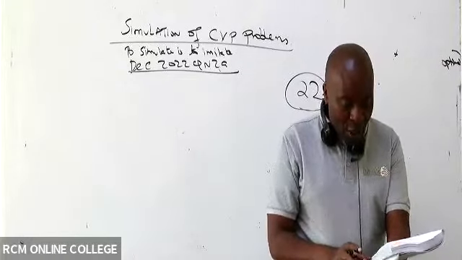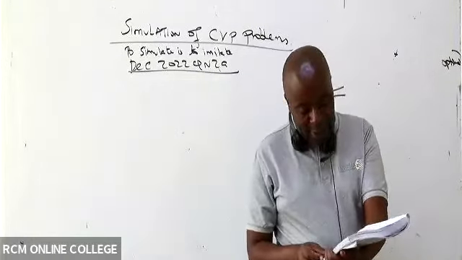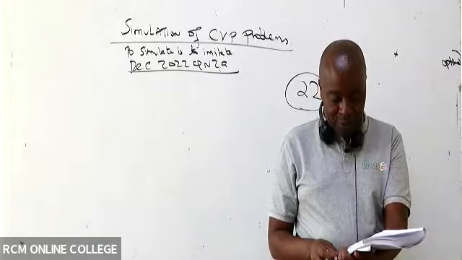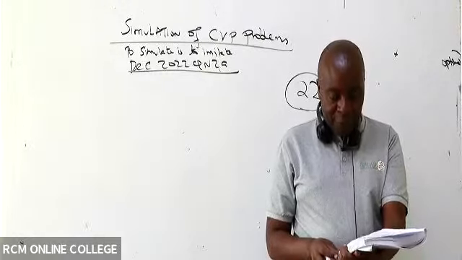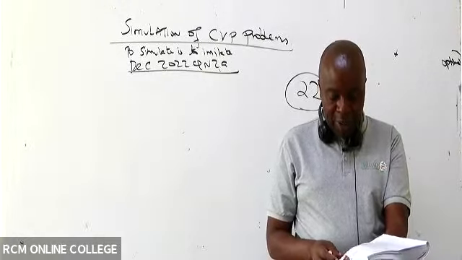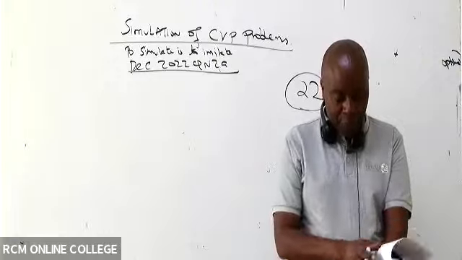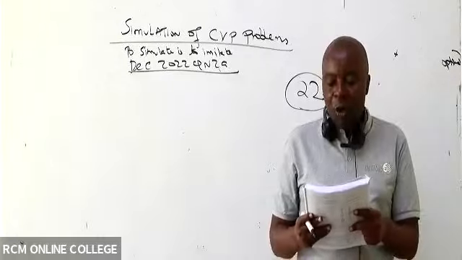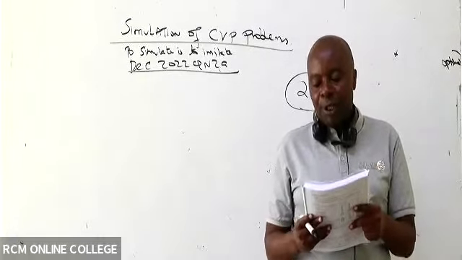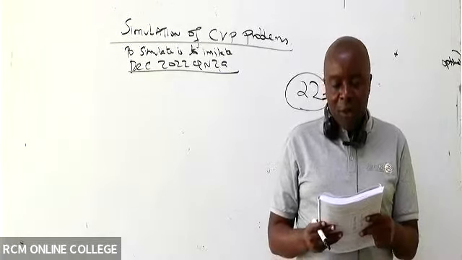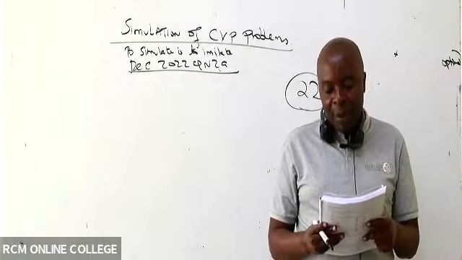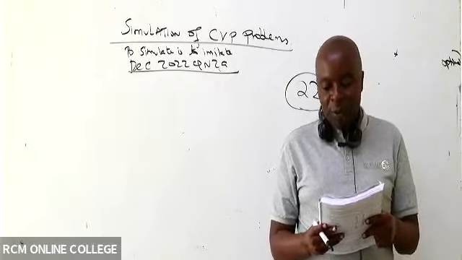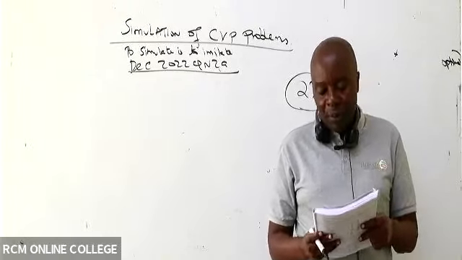You're told Lengo Limited is considering marketing a new product. The fixed cost of this product will amount to 5 million. There are 3 uncertain factors: selling price, variable cost, and annual sales volume. The product has a life cycle of only 1 year, and the various possible levels of these factors together with estimated probabilities are given below. You can see the selling price, the probability, variable cost, probability, annual sales volume, probability.